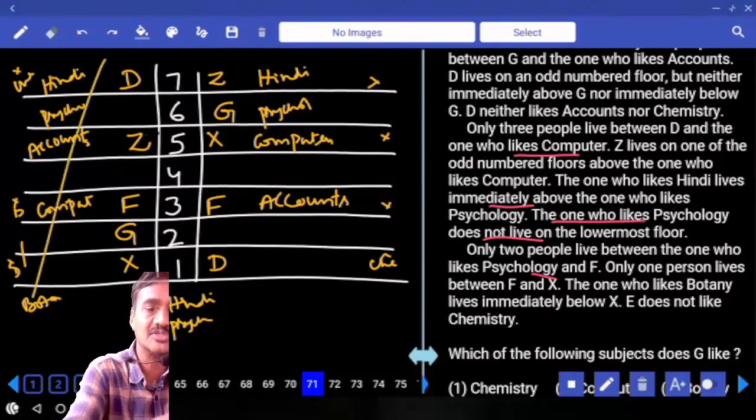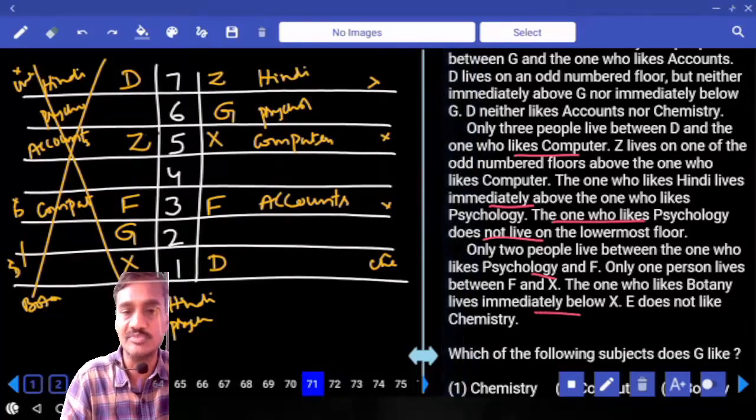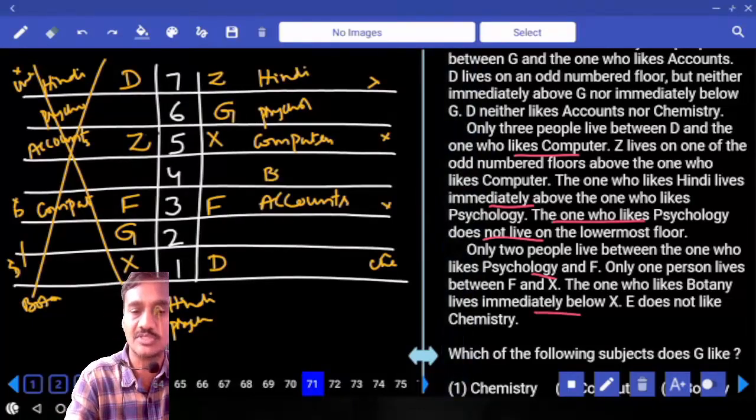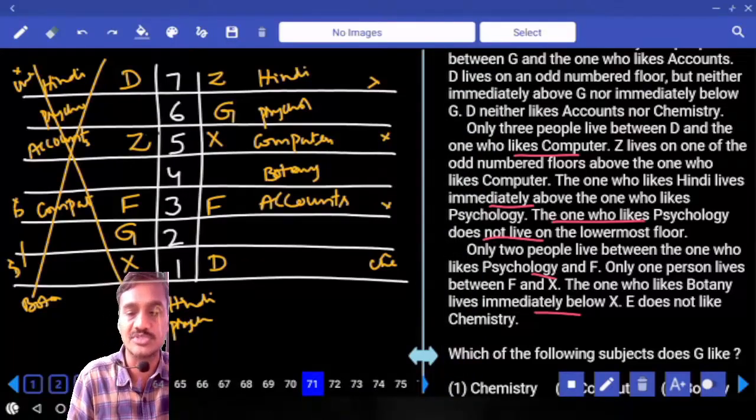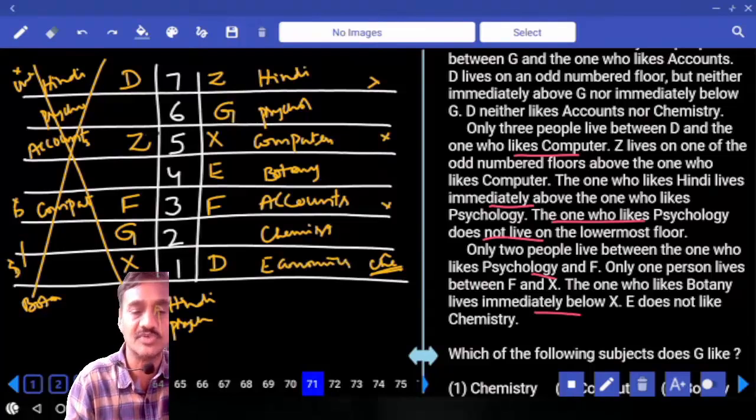Not possible, this case is ruled out. Hence in this one, the one who likes botany lives immediately below X, hence the one who likes botany is on the 4th floor. And next one, E does not like chemistry, and here chemistry cannot be at this place, chemistry is here. As chemistry is here, E cannot be chemistry, E will be here. Then tell me what is the only subject left over here? Economics. And the one who likes economics must be on the 1st floor.